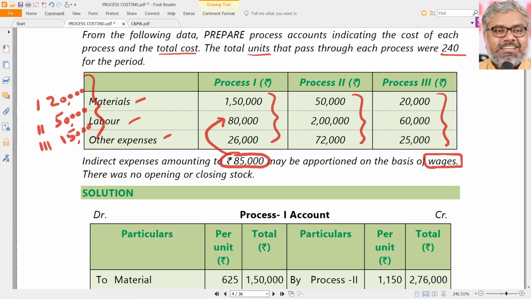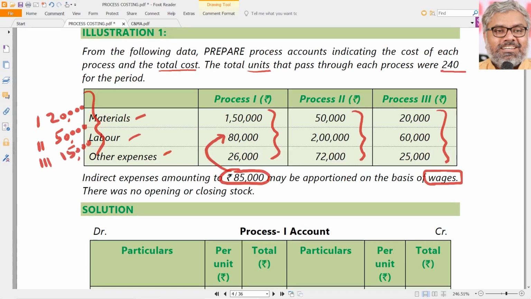Okay, fine. Now, all that we are asked to do is prepare process accounts. I would suggest you actually open your books and prepare them, because there is nothing to separately tell about what is debit, what is credit, how to show debit and credit at this level. You must be already knowing it. The only point is to identify what are the things that have to be debited.